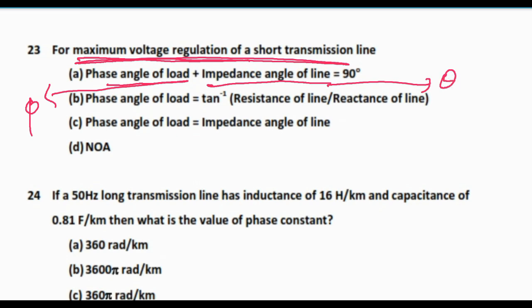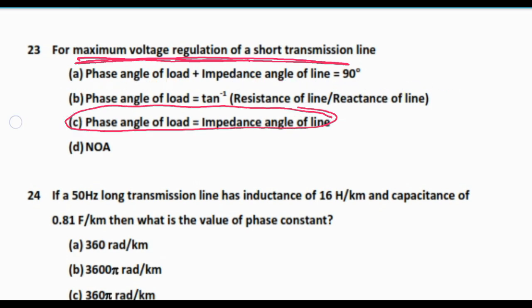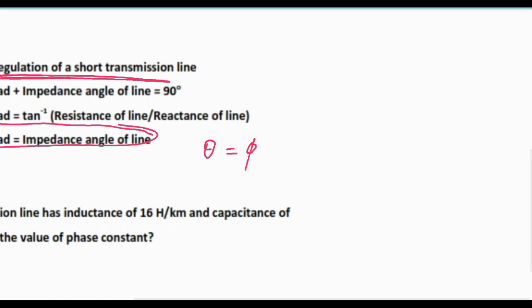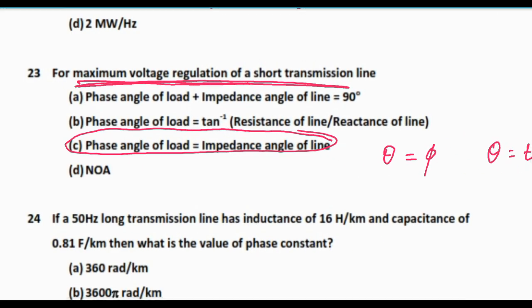So the condition will be phase angle of load will be equal to the impedance angle of line. This is the answer, option C. That means theta will be equal to phi. And what is theta? Theta is equal to tan inverse of X by R. Theta is the impedance angle of line.